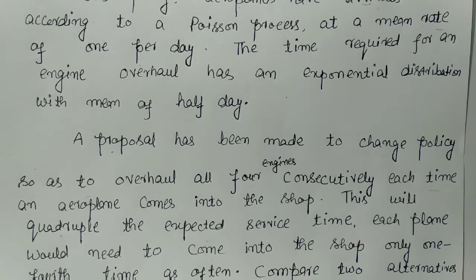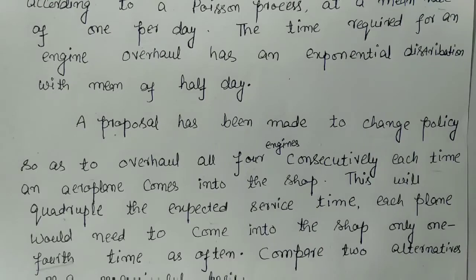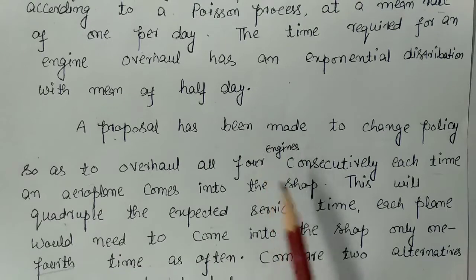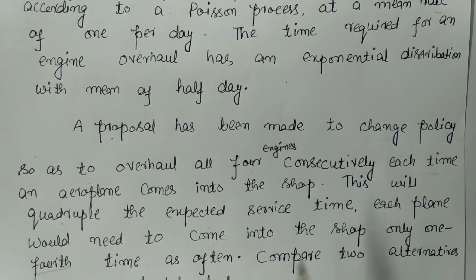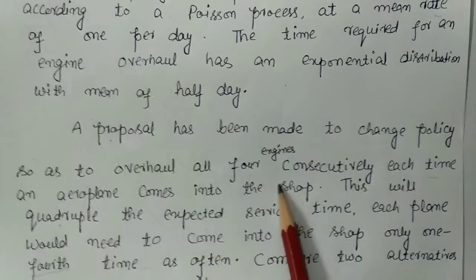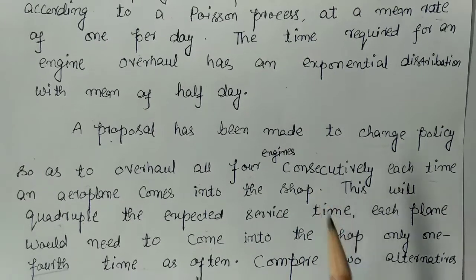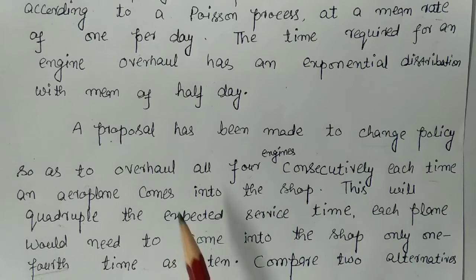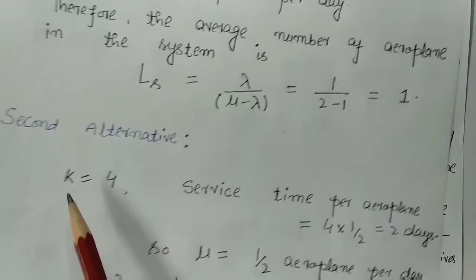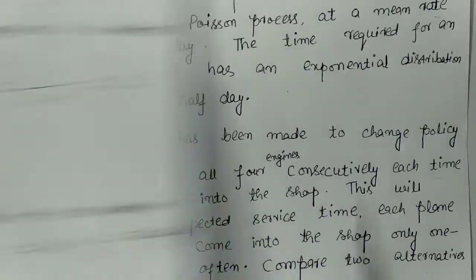After that, a proposal has been made to change the policy. Now, what is in the next proposal? The next proposal is to overhaul all 4 engines consecutively. Now, we will overhaul all the 4 engines consecutively. It means that in this case, there are 4 engines. So, K will be equal to 4.